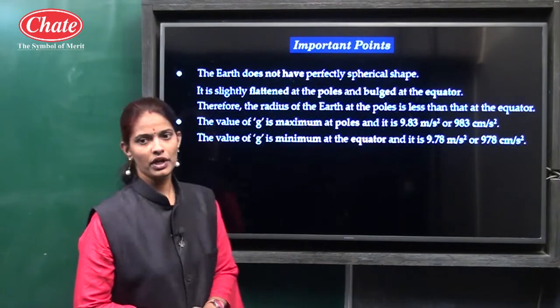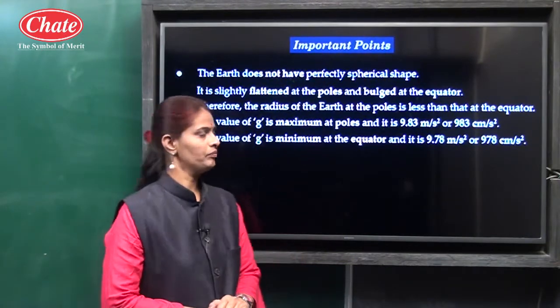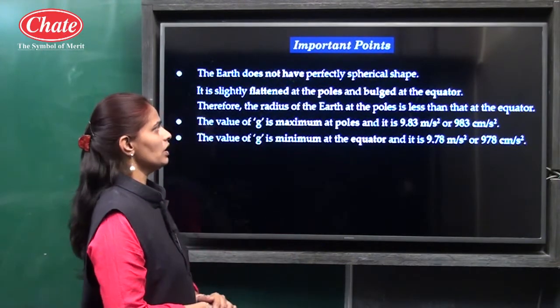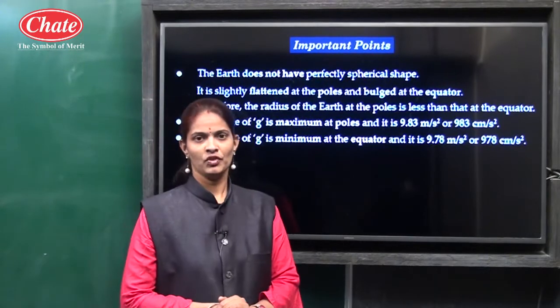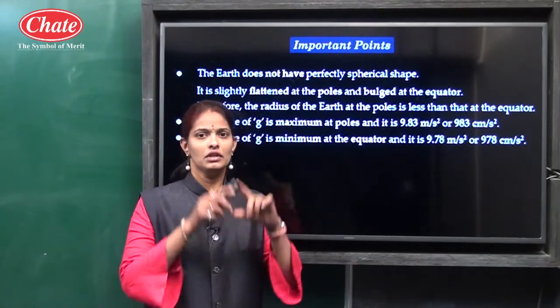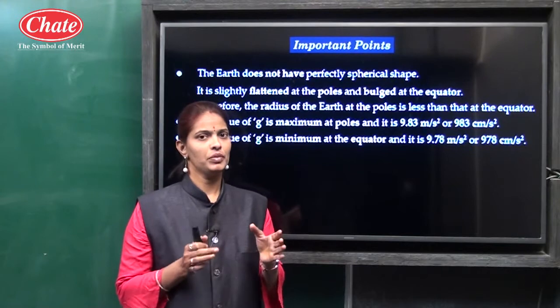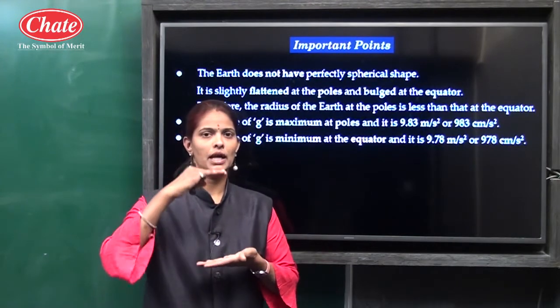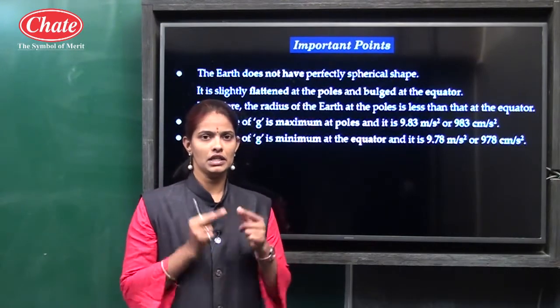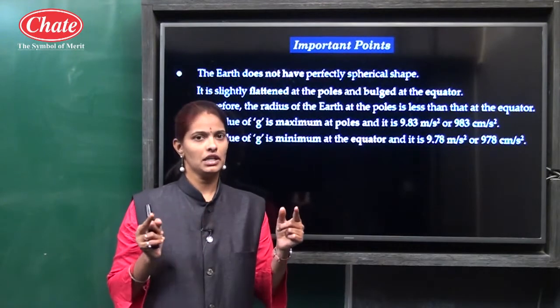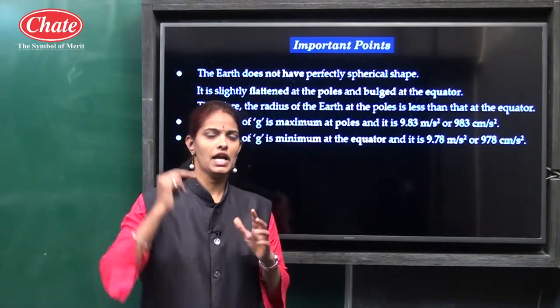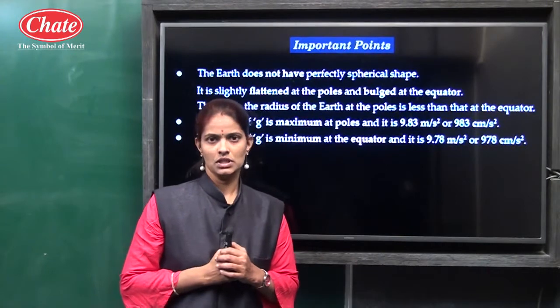Now the important points from that topic. Here the Earth does not have a perfectly spherical shape. It bulges at the equator and is flattened at the poles. That is why the radius of the Earth is highest at the equator and least at the poles.